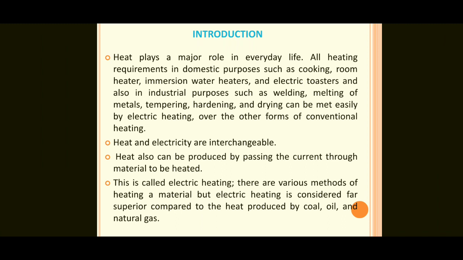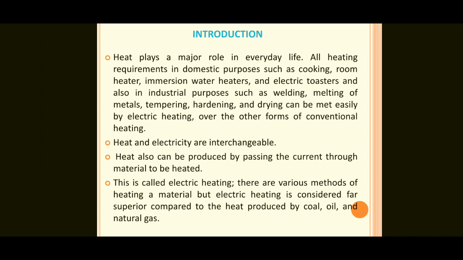So for heating purposes in domestic as well as industrial purposes, different applications are there. So depending on the application, use different methods of heating. For room temperature, we use the room heaters.